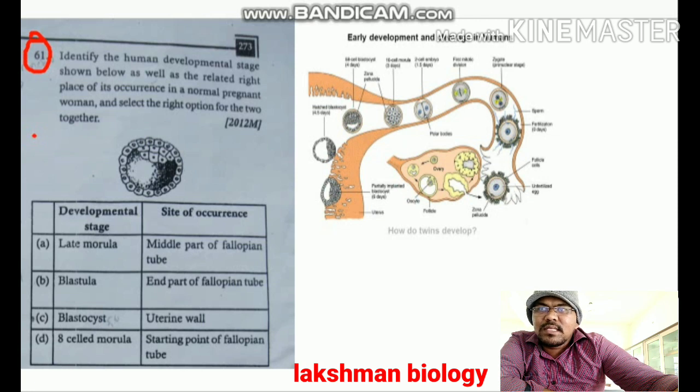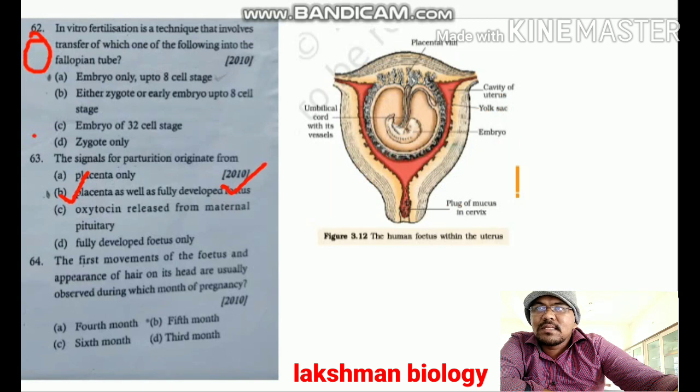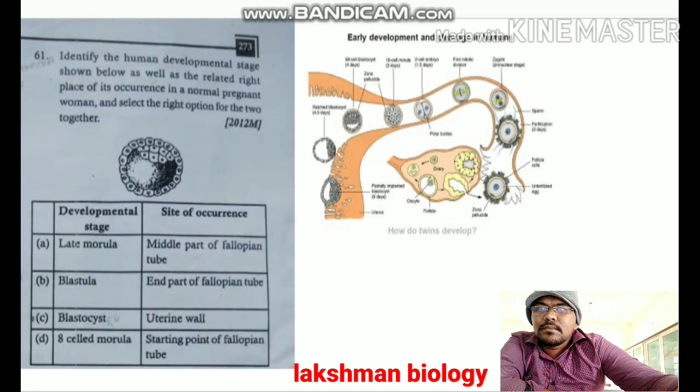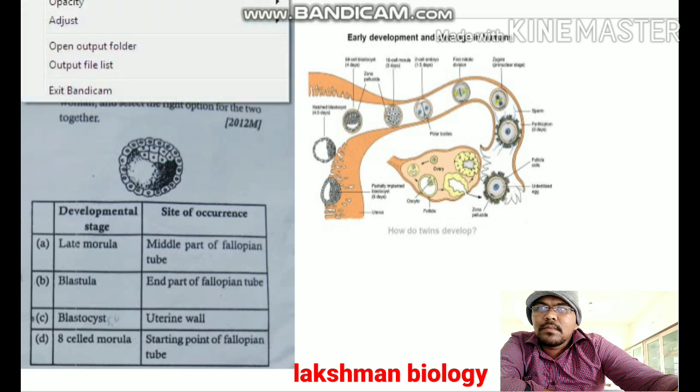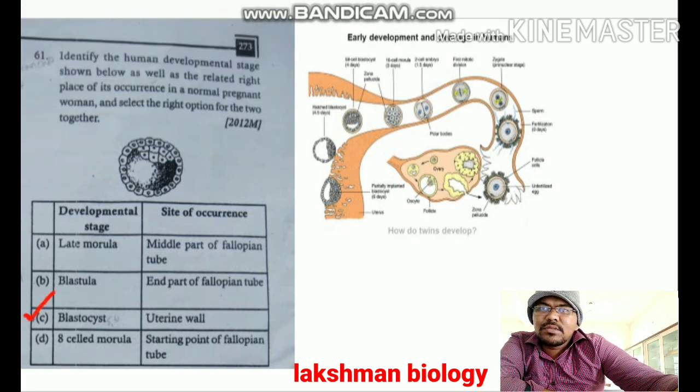On one side they gave different developmental stages of the human embryo, and on the other side the sites where they develop. The correct answer for question 61 is option C, blastocyst.